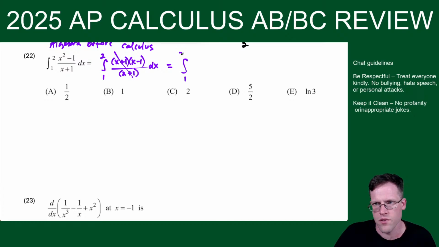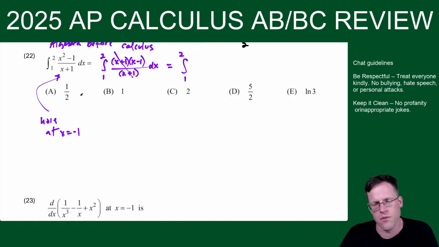And this is integral 1 to 2. One thing I should point out also, this technically has a hole at x equals -1. But that's not an issue. A removable discontinuity is not an issue when you're integrating. You could just integrate right through it. If you have a vertical asymptote, then that's Calc BC territory with improper integrals.